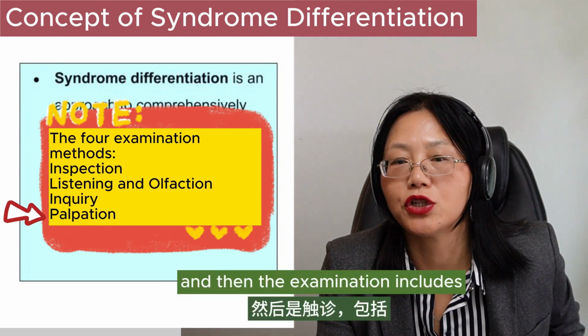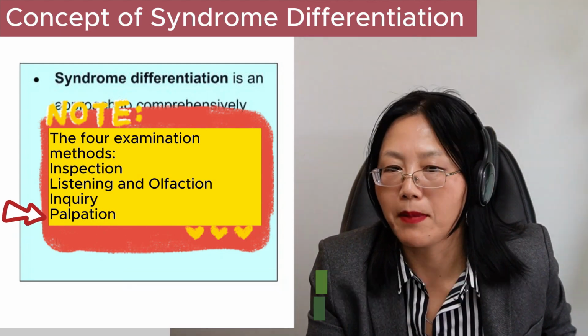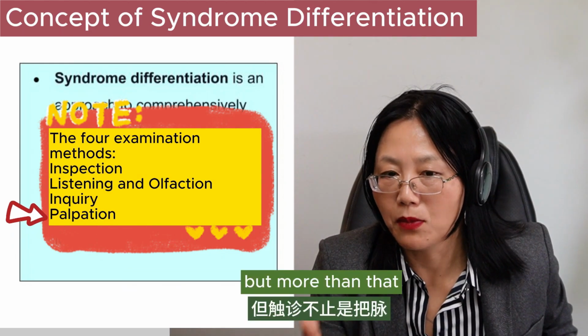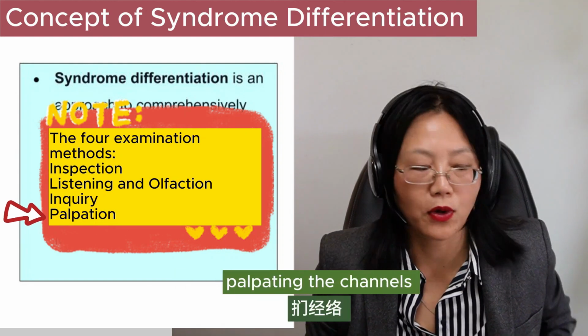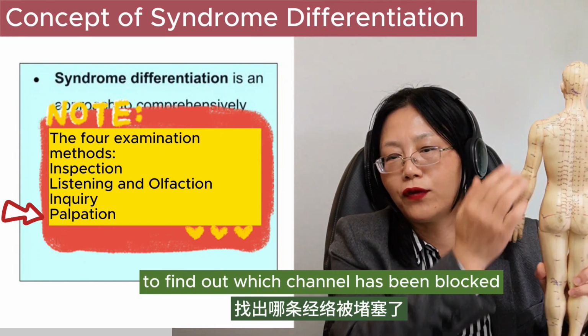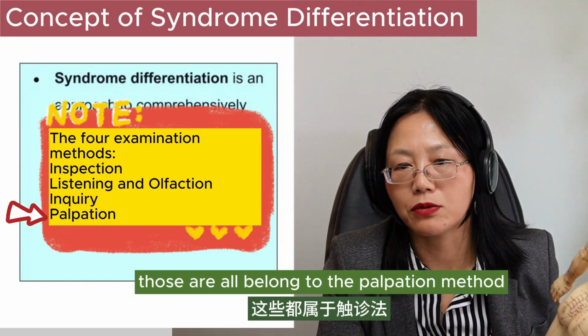And then examination, including taking pulse. Taking pulse is one of the methods of palpating, but more than that, we have other ways of palpating, like palpating the back-shu points, palpating the channels to find out which channel has been blocked. Those all belong to the palpation method.